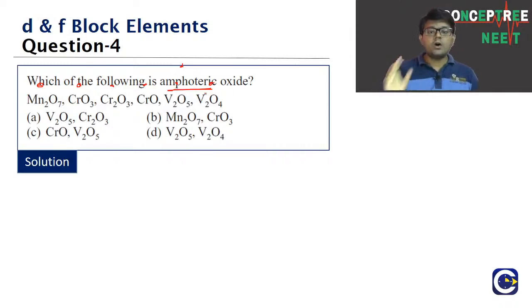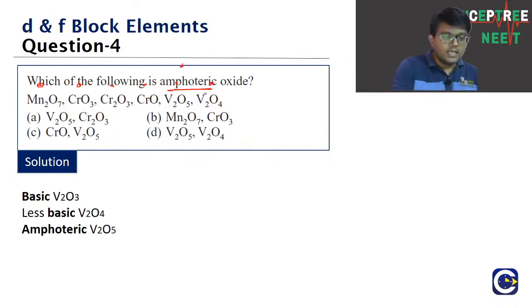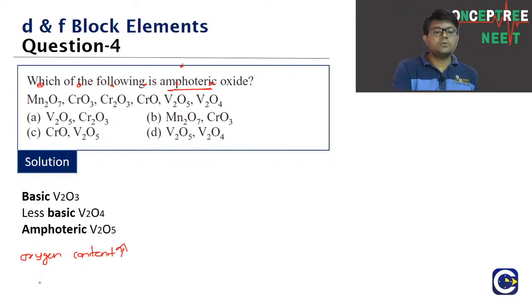If you look at the oxides of any particular element, for example vanadium, as the oxygen content is increasing, the oxides are going to become more and more acidic. This is the thing we can remember: as the oxygen content is increasing, the oxides become acidic.